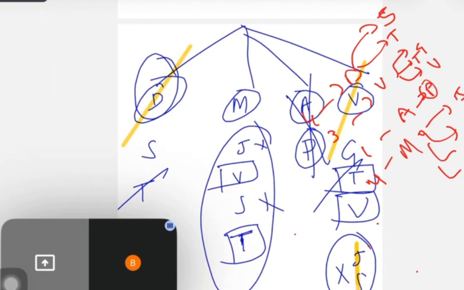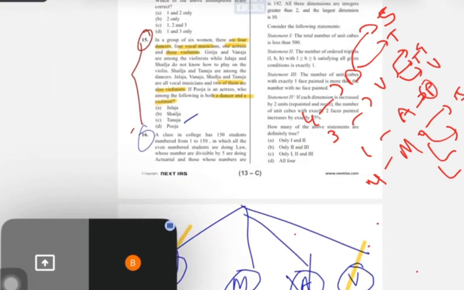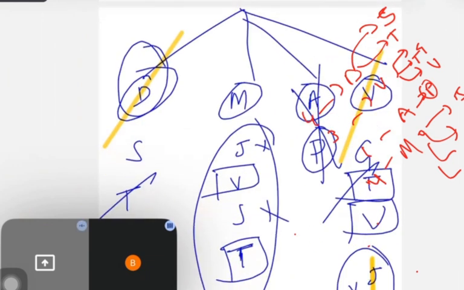Here one statement has been given: out of 4, 2 are the violinists. Already Vanaja is a violinist. Jalaja and Shailaja are not violinists already. So who can the remaining one be? It can be only Tanuja. See, this is derived, which I have taken. This is called derivation basically.